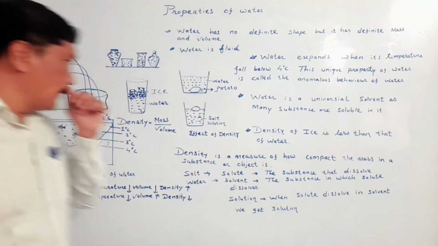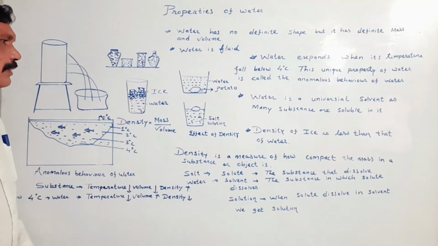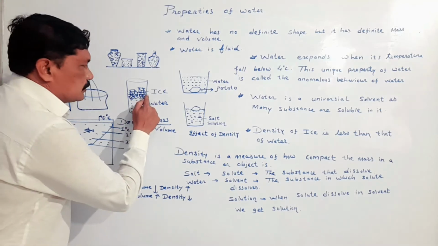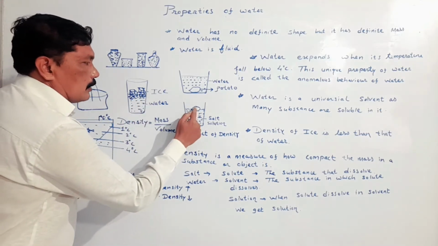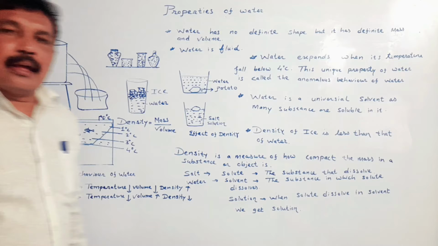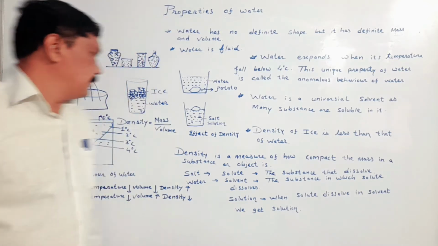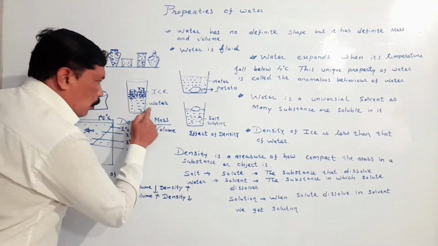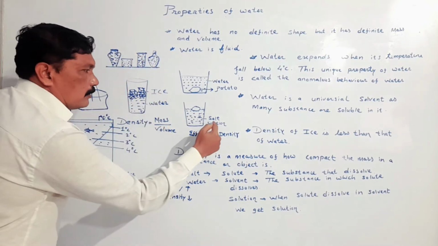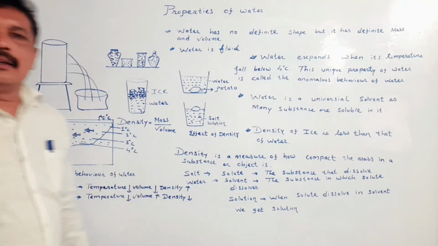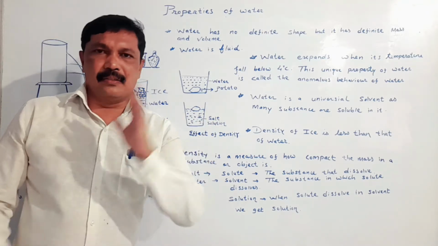My dear student, if we consider all these three activities here, ice and potato have less density than water and salt solution in the respective activity.